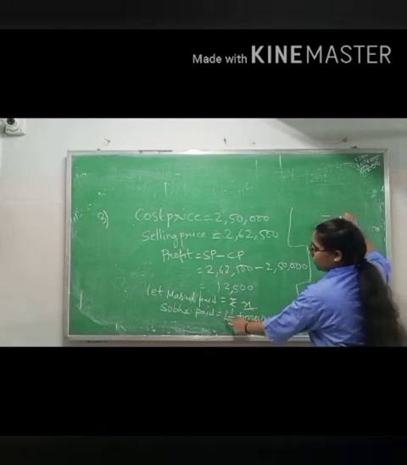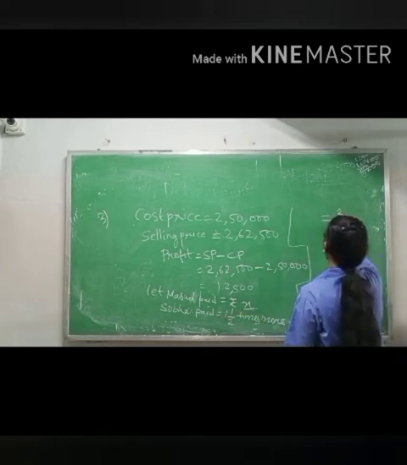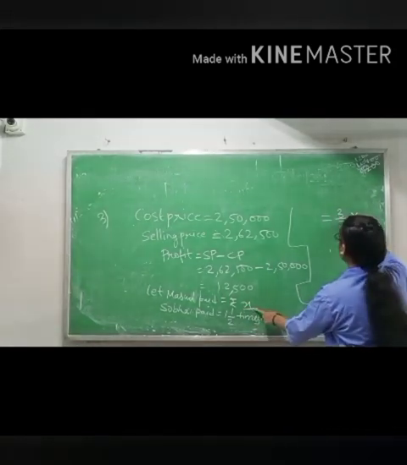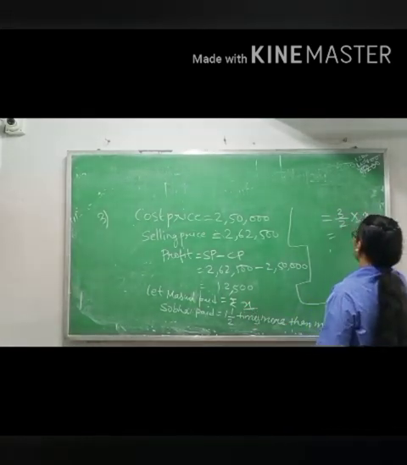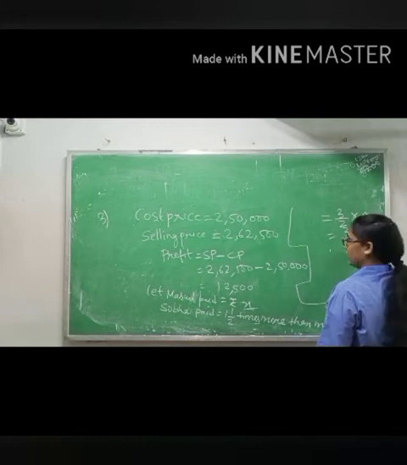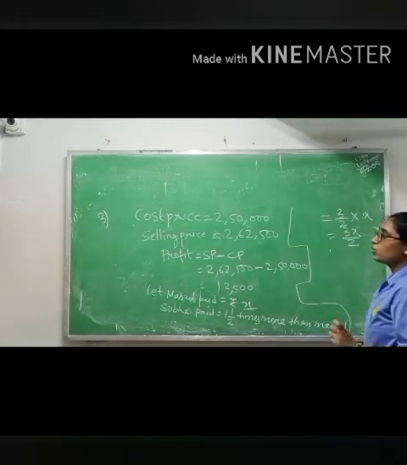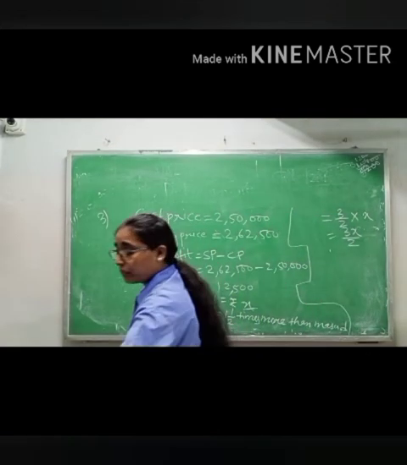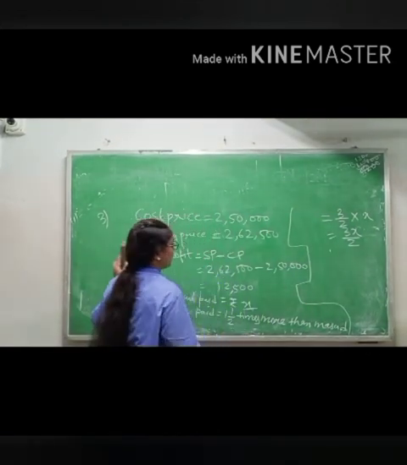So 1 and 2 ones are 2, plus 1, 3/2 of Masood. Times means multiplication, and Masood is paying X. So 3 into X, 3X by 2. Now what is the total cost price? Total cost price is 2,50,000. Copy up to here.